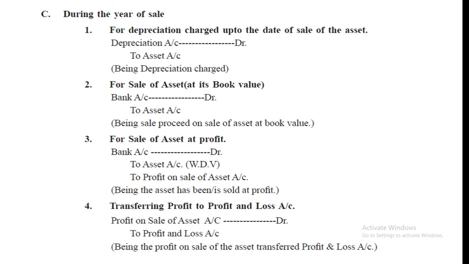Third year, charge depreciation on asset. Depreciation account debit to asset. If sale of asset, what will come? Bank account debit to asset account. If sale of asset at profit, then how to pass the journal entry? Bank account debit to asset, to profit on sale of asset account. Sorry, now transferring profit to profit and loss account, what will come? Profit on sale of asset account debit to profit and loss account.